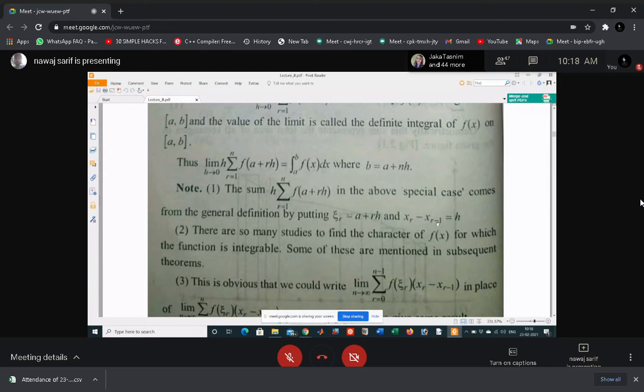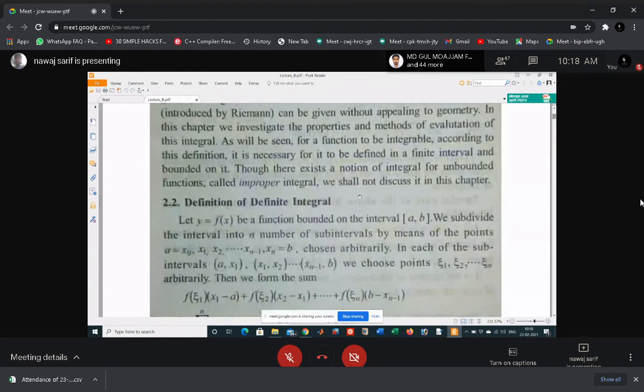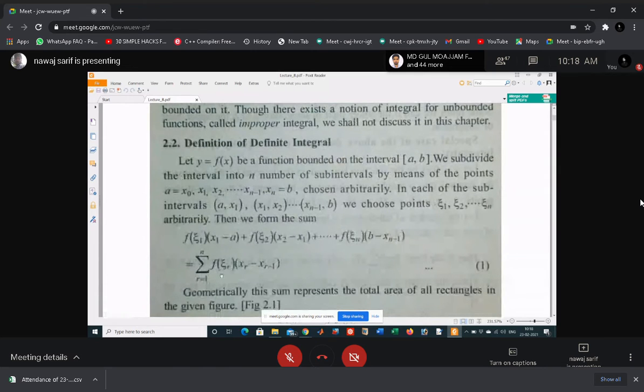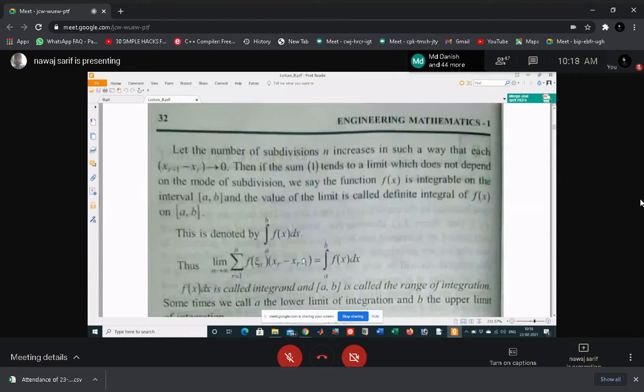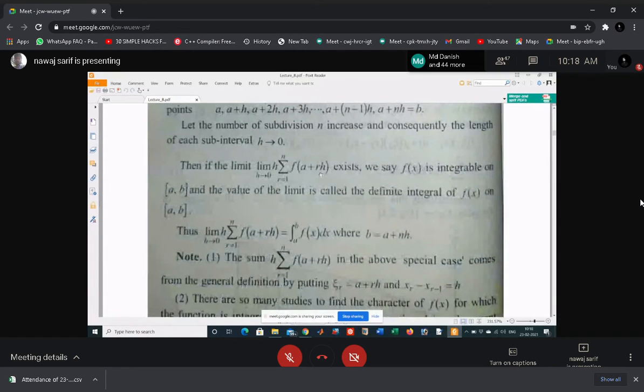In the original definition, the sum is of f(xi r) into (x r minus x r minus 1). So this length is h and this xi r is a plus rh. This is called the integral from a to b of f(x) dx.